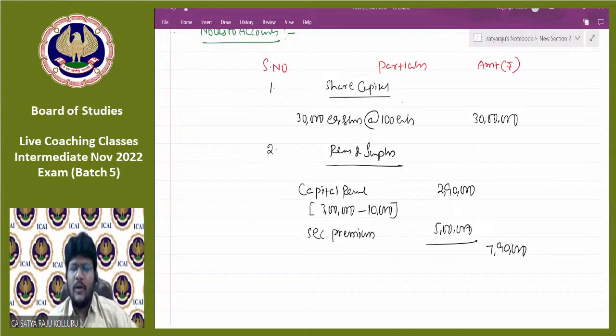What I am trying to explain here is that you may not apply the same logic to prepare the balance sheet for each and every chapter, because if it is consolidated financial statements, then how to recollect the components of financial statements is a different picture. If it is the internal reconstruction chapter, then how to recollect the components is altogether different.